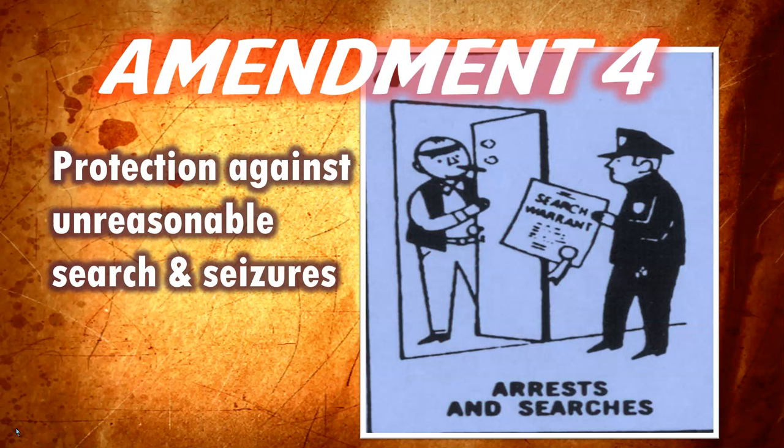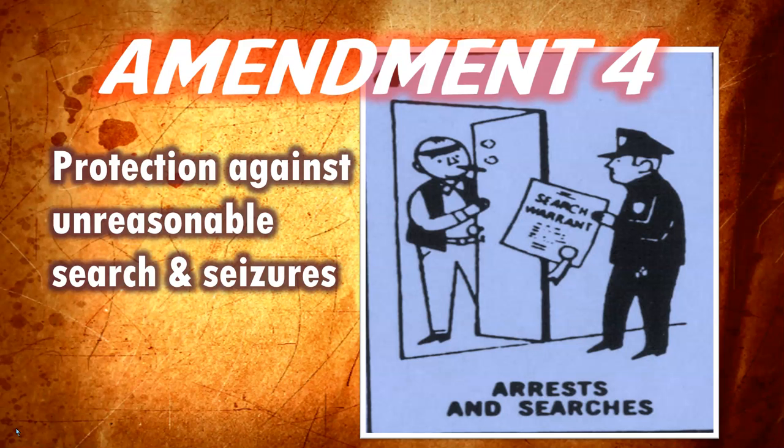The Fourth, Fifth, Sixth, and Seventh Amendments prohibit government officials from taking away a person's life, liberty, or property without following certain fair and reasonable searches. The Fourth Amendment deals with arrests and searches. It provides protection against unreasonable search and seizures.